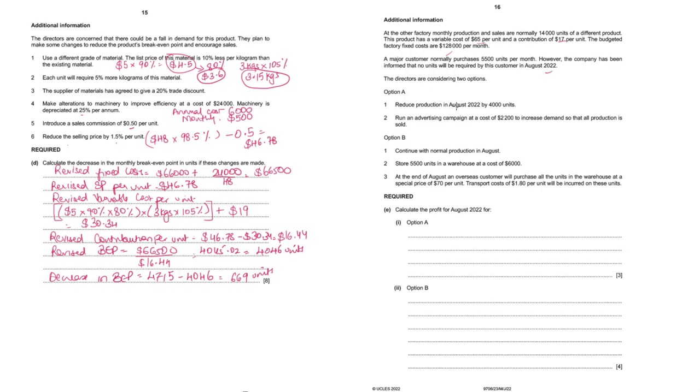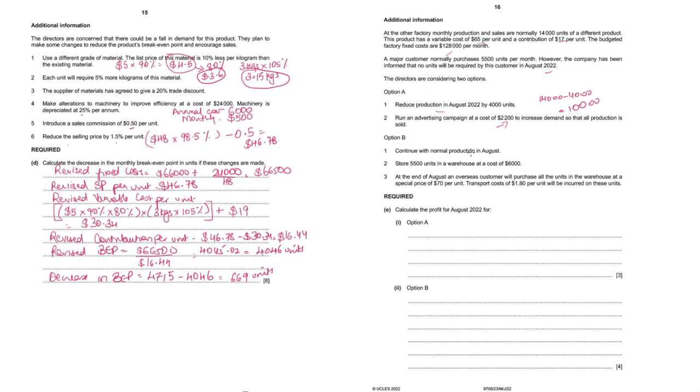Directors have two options. First, to reduce the production by 4,000 units and run an additional advertising campaign to sell whatever is the extra. So 14,000 minus 4,000. Basically in option A, they're going to produce 10,000 units and all of this can be sold if they run an advertising campaign of $2,200.